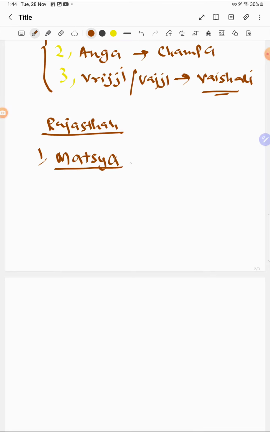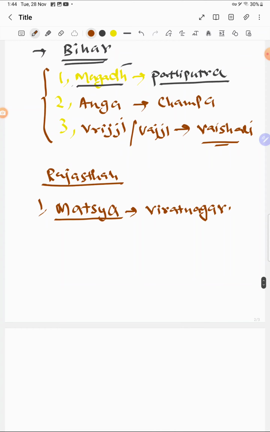Matsya's capital was Viratnagar. So the last 8 which we're going to learn all fall in Uttar Pradesh. So now we're going to learn the Mahajanapadas lying in UP.